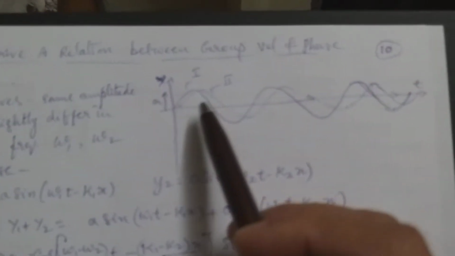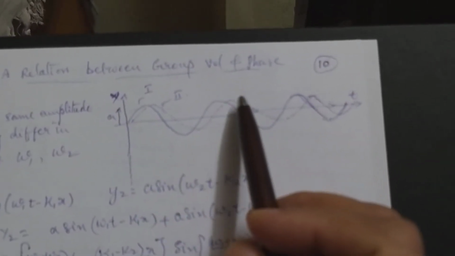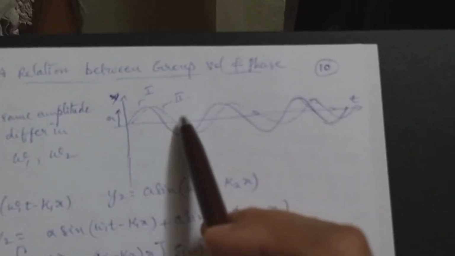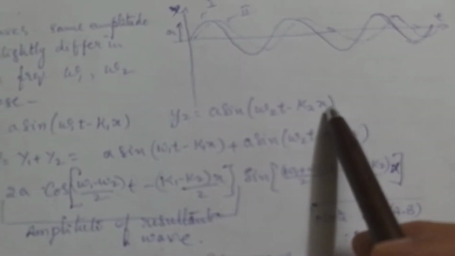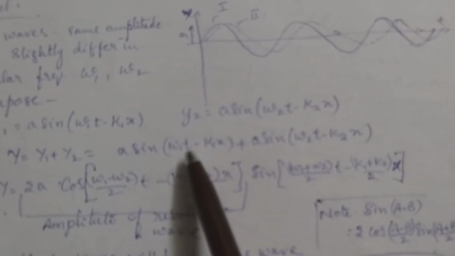So now we derive a relation between group velocity and phase velocity. Here I have shown two waves. One is traveling and the other is also traveling, but different frequencies, amplitudes almost same. So here we have taken two waves. One y1 equal to a sin omega 1 t minus k1 x, y2 equal to a sin omega 2 t minus k2 x. So superposition gives y is equal to y1 plus y2, that is a sin omega 1 t minus k1 x plus a sin omega 2 t minus k2 x.